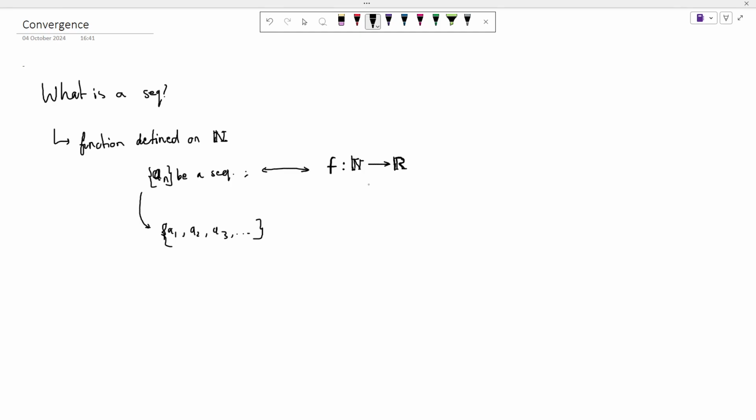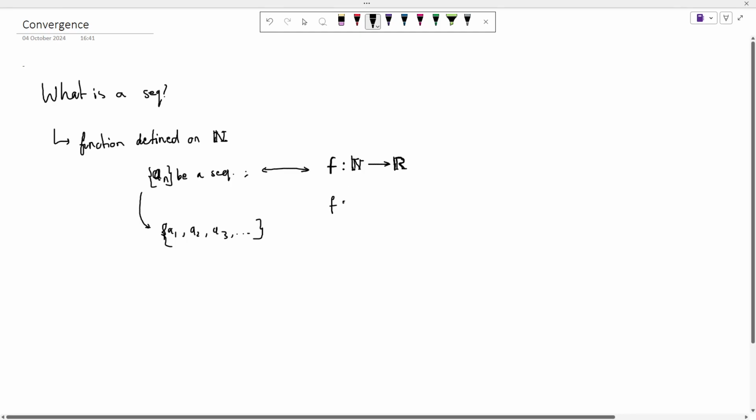It is not a hard and fast rule कि natural numbers पूरा का पूरा map करना चाहिए. So you can have a sequence such that one is left out. For instance, if I define a sequence such as this, then this sequence at 1 is not defined.